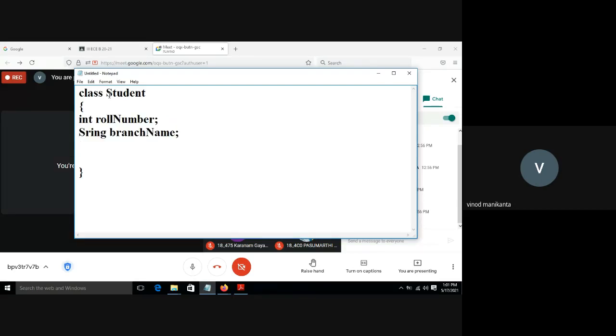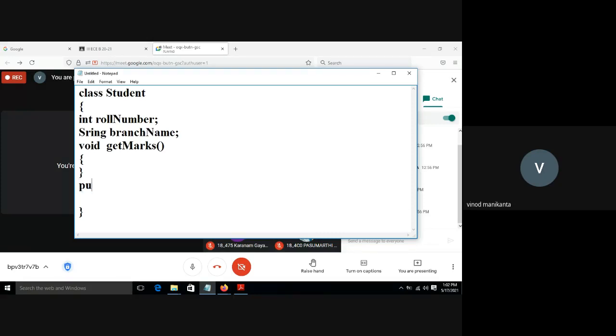So I'm writing this class Student. One behavior is there, getMarks. So I have written the class according to this class Student. Every student has some roll number and some branch name, and also every student will get marks by using this method. So this is a function, similar to a function in C, right? So if I want to create an object, how can I create an object?